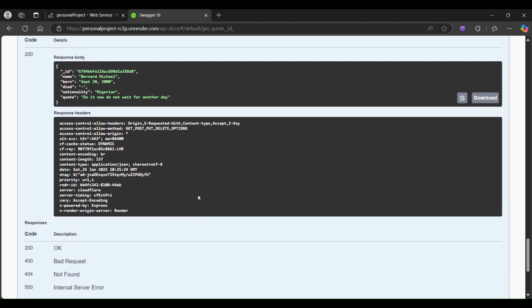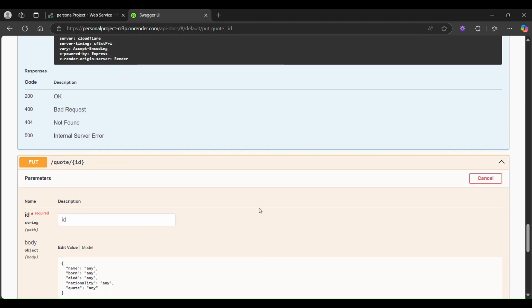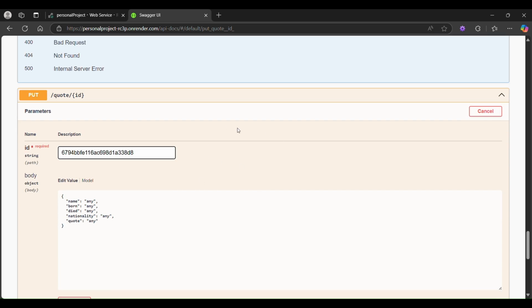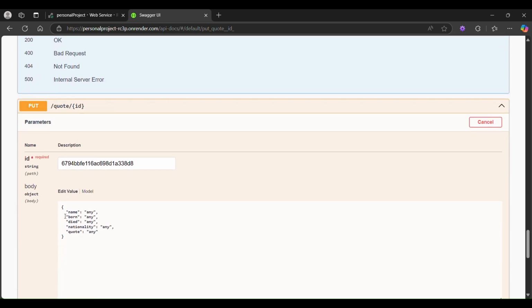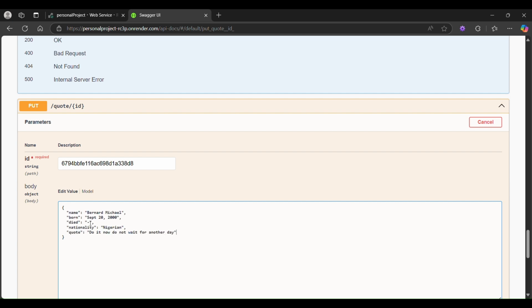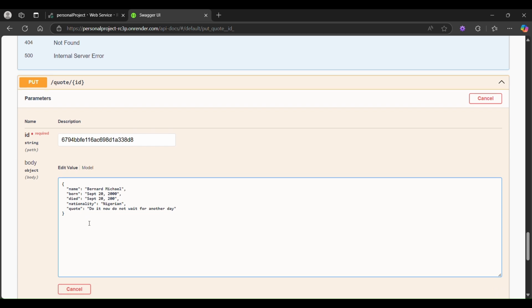Now I want to update quotes by ID. I try this out. It has the same validator. Instead of typing that again, I'll copy this. If I put the same date there again, September 2000, or let me say 200, I'll get an error.